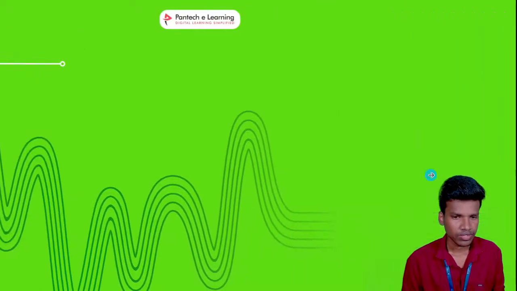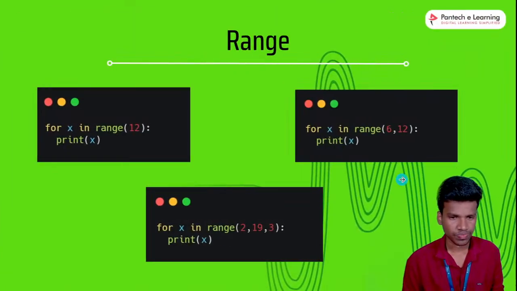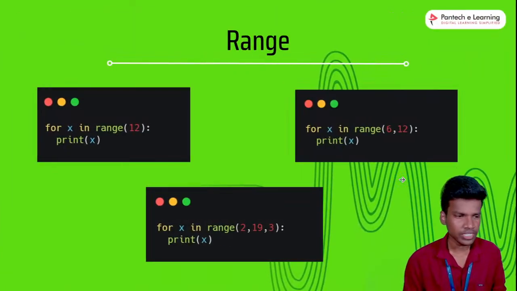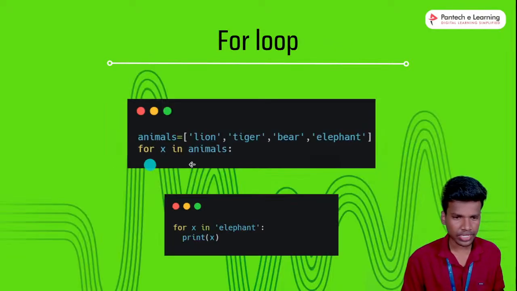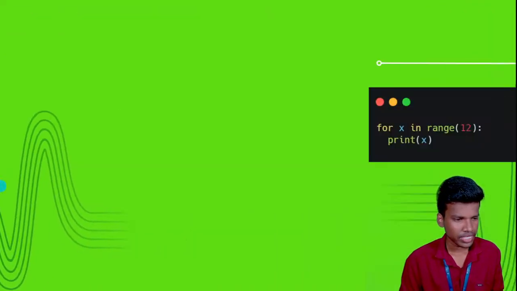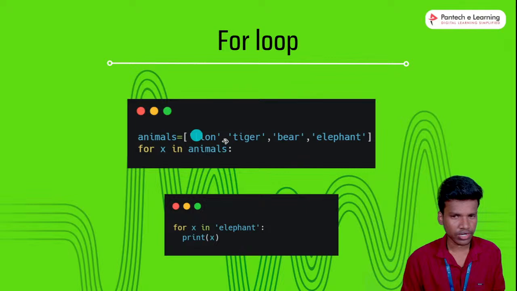Okay, so next one, range. So for x in range 12. It is the same as in this one, right? In this place we are using wordings like characters.